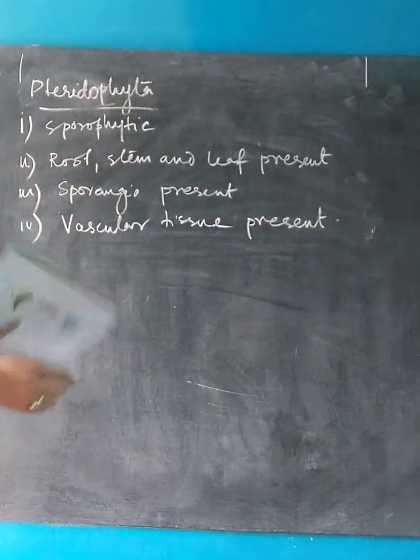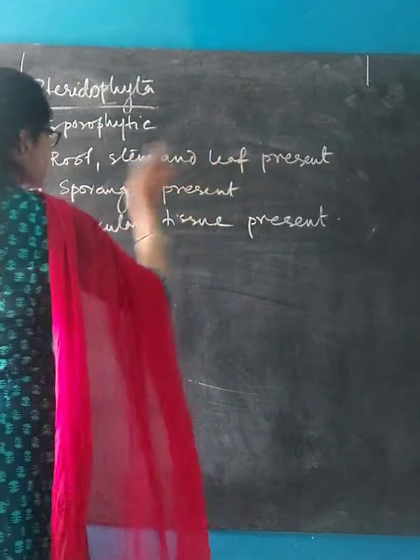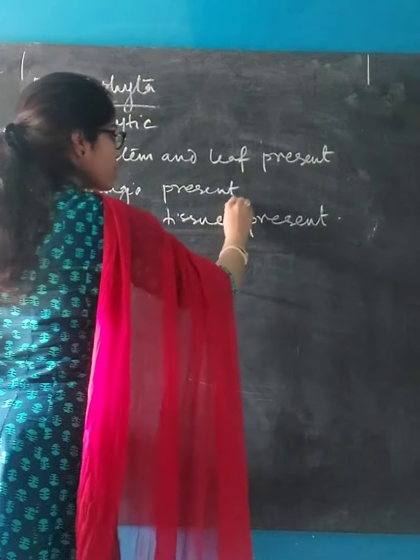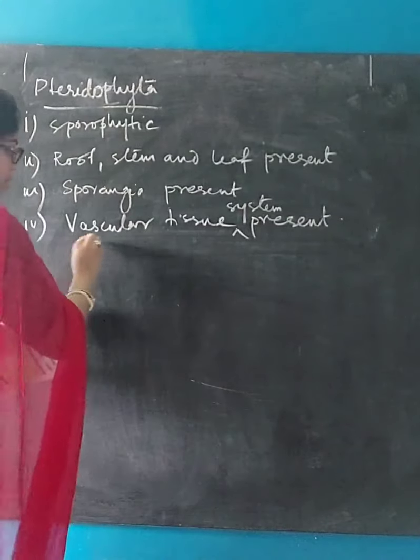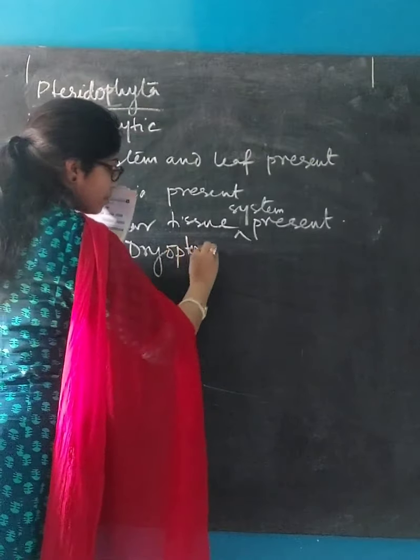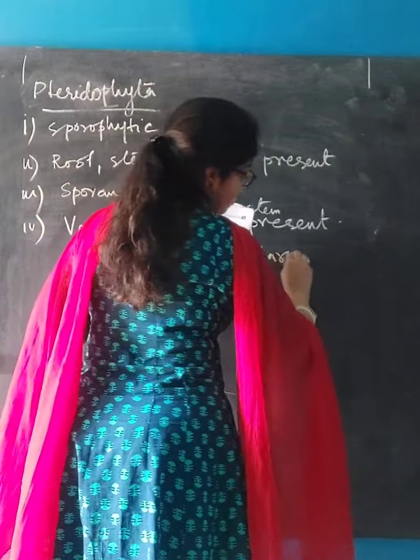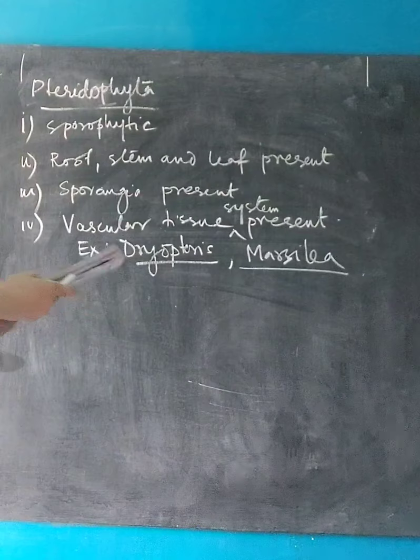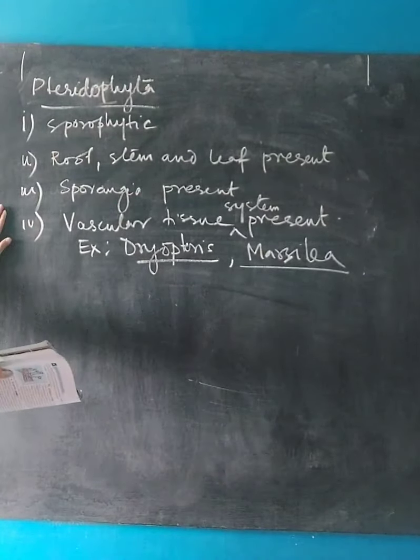These are the 4 characteristics under Pteridophyta: the plant body is sporophytic, root, stem and leaf are present, sporangia is present, and vascular tissue system is also present. Examples include Pteris, Marsilea. These are the 2 examples and the 4 identifying characteristics of Pteridophyta.